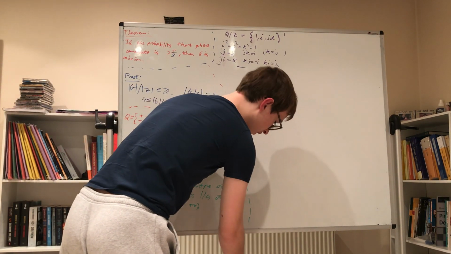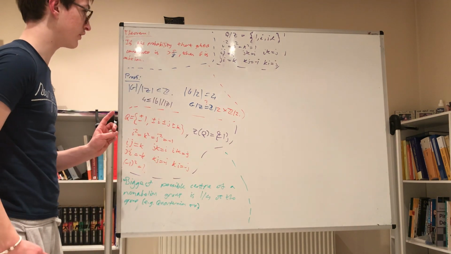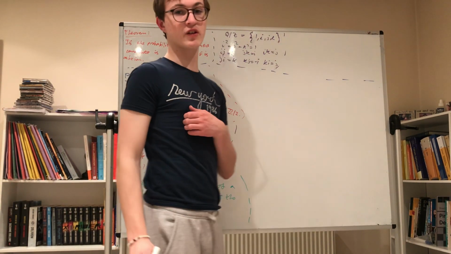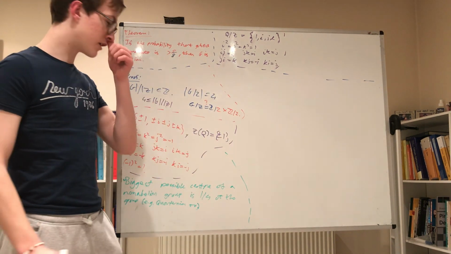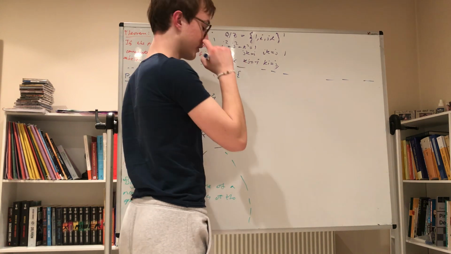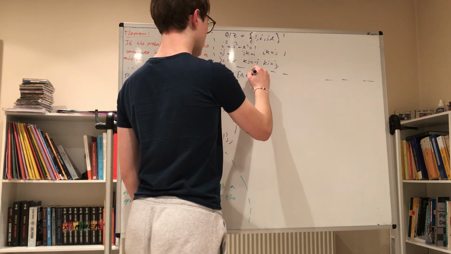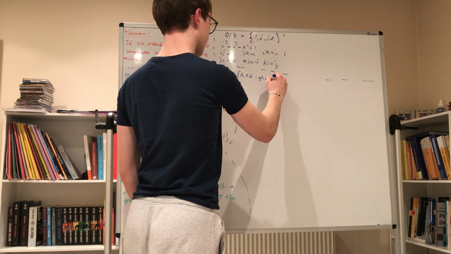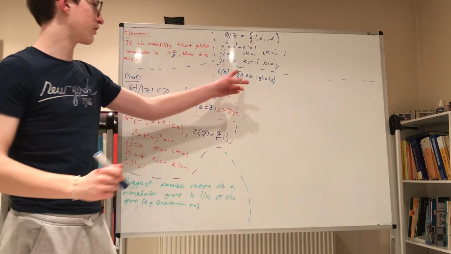Now, the second part is to see how big the centralizer can be. Now, recall that the centralizer of G is the set of all elements, let's call them H, in G, such that GH equals HG. Right, so it's the set of all elements that commute with G.